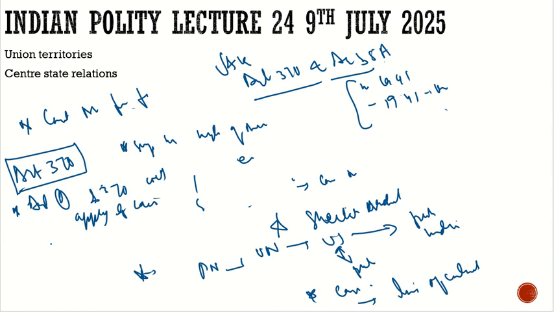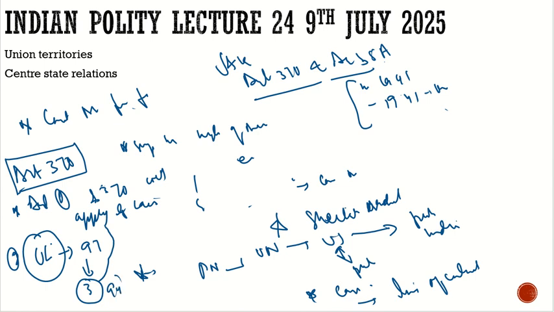Then we know how there is distribution of powers between Parliament and the states, that Parliament can make laws on the union list. Under Article 370, in the union list there are 97 items. Out of these 97 items, only 3 items are there on which the Indian Parliament can make law. The rest are kept for the state, Jammu and Kashmir. They will make laws on the rest of the items. So only 3 items in the union list, and only 2 articles of the full Indian Constitution will apply to Jammu and Kashmir under Article 370.